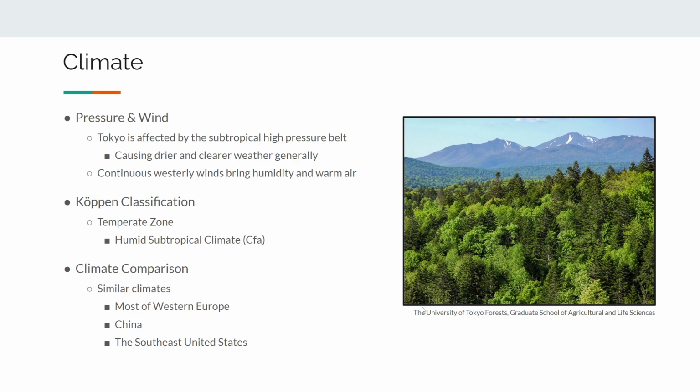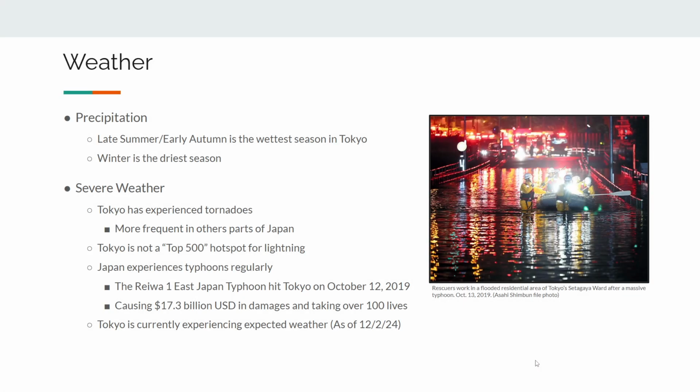Comparing the climate to other areas of the world, it's very similar to the majority of Western Europe, excluding Spain and Portugal, who have drier, warmer weather throughout the year. It's very similar to China. Obviously, they're incredibly close to each other on the world, and are roughly at the same latitude. As well as a lot of the southeast United States has this humid subtropical climate. And then here's just a nice photo of Tokyo to get an idea of how it is.